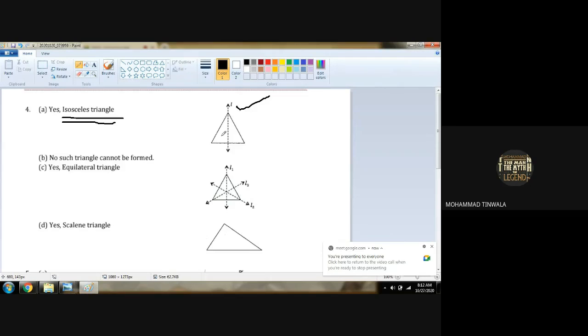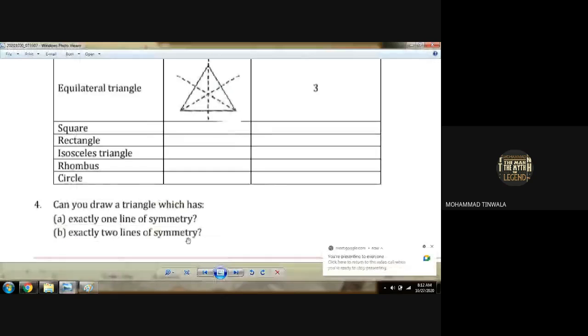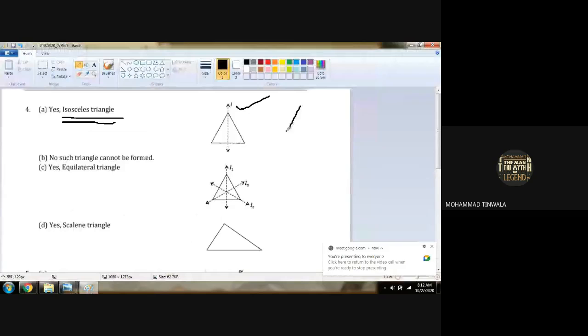Second, two lines of symmetry. Second question is exactly two lines of symmetry. Now, triangle has how many sides? Triangle has 3 sides. Yes or no? 1, 2, and 3 sides. Are you getting? Triangle has 3 sides or not, boys? So if we have 3 sides, we cannot have 2 lines of symmetry. No, such triangle cannot be formed.